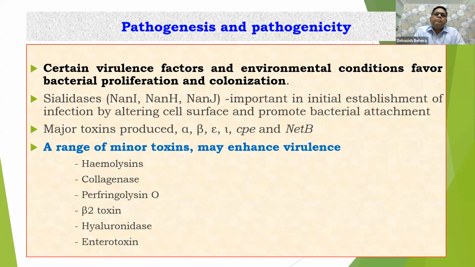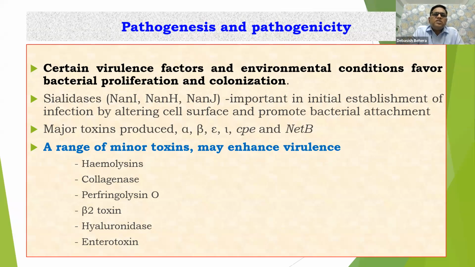So as regards pathogenesis and pathogenicity, pathogenesis is the process or progress of the disease. But what is pathogenicity? Pathogenicity is the state, capacity, or potential ability to produce that particular disease. This is the basic difference between pathogenesis and pathogenicity. It is the potential ability to produce that disease, that is the pathogenicity of that particular microorganism.